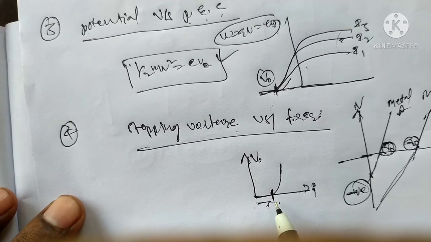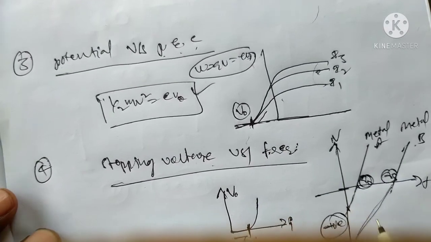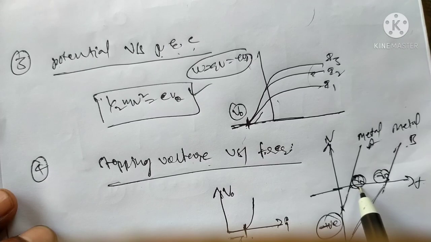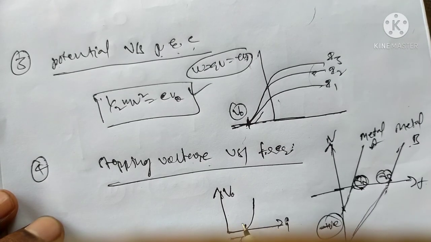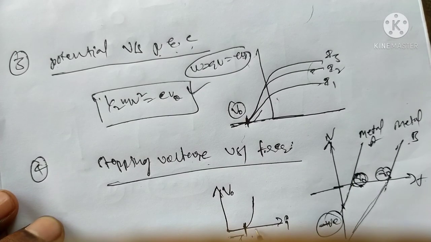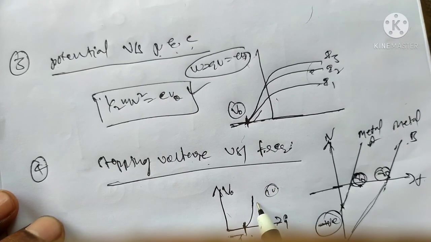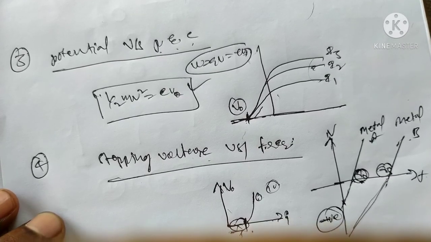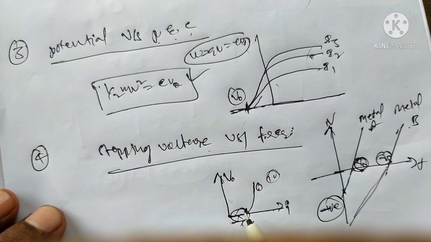After this frequency, electron flow will start. Then the current increases as the potential increases. That is Ohm's law, I equals V by R, which is obeyed here but not in the initial case.